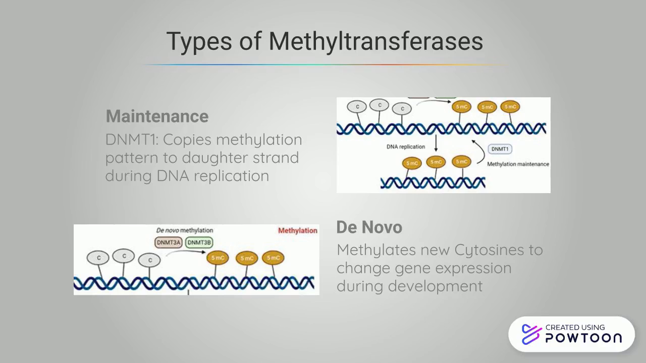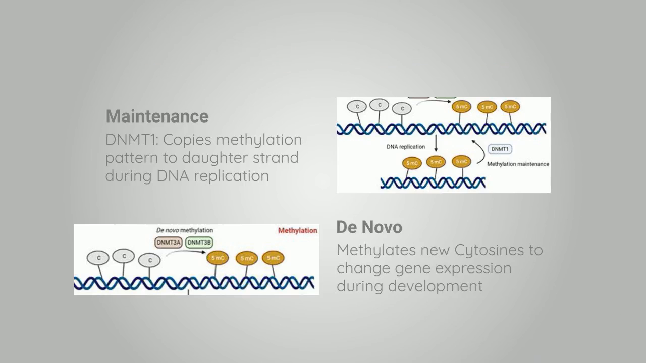When methylation patterns need to be changed, however, de novo methylation is needed. DNMT3A and 3B carry out this role, where they are responsible for methylating unmethylated cytosines, thus making a new methylation pattern and altering gene expression. De novo methylation often occurs during development, such as gametogenesis or embryonic development.